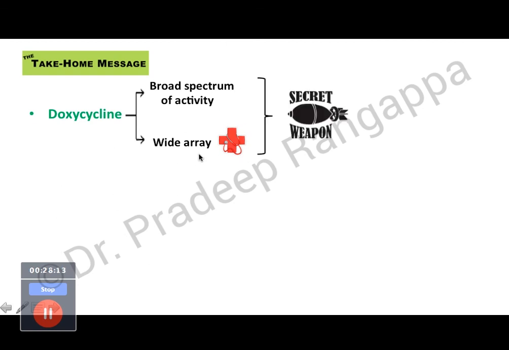And doxycycline has been mentioned in literature as a secret weapon for infectious disease specialists, especially when you are thinking of any exotic organism causing fever of unknown origin. So it becomes a secret weapon where you have tried all antibiotics, you want to throw it in for any of these exotic infections like melioidosis or Coxiella burnetii or any of these organisms.